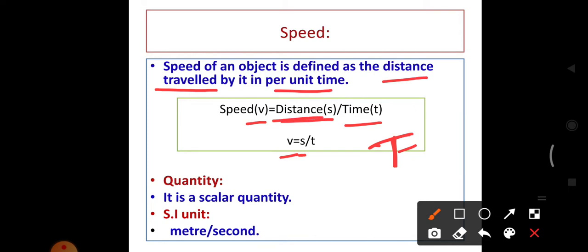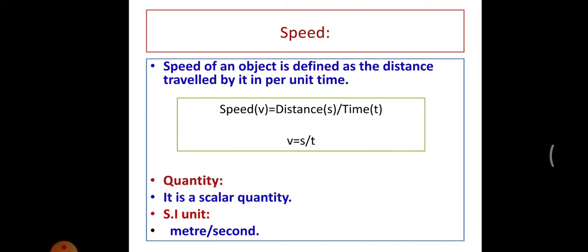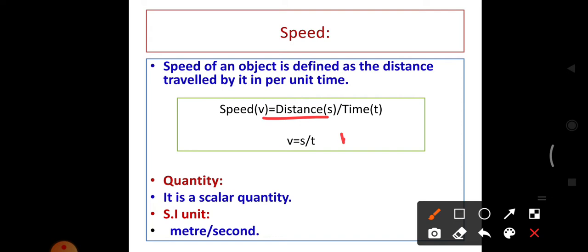We already know that distance is a scalar quantity. So when we divide a scalar quantity, we get a scalar quantity. So speed is also a scalar quantity. What is the unit of speed? The distance is measured in meter. The time is measured in second. So the unit is meter per second.